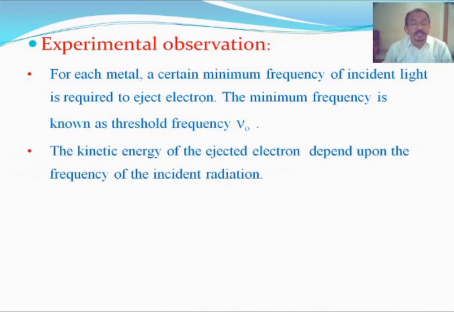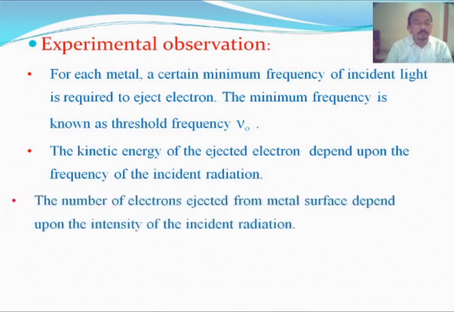The second observation is that the kinetic energy of the ejected electron depends upon the frequency of incident radiation. Whatever the velocity of that electron, which represents the current flow in the circuit, its kinetic energy depends upon the frequency of the incident radiation.